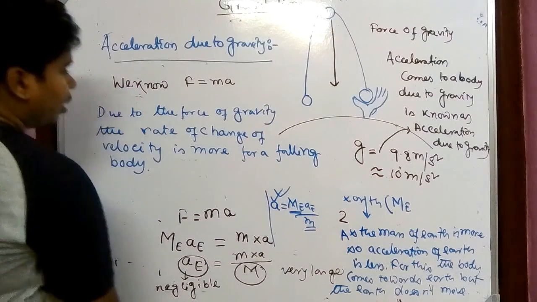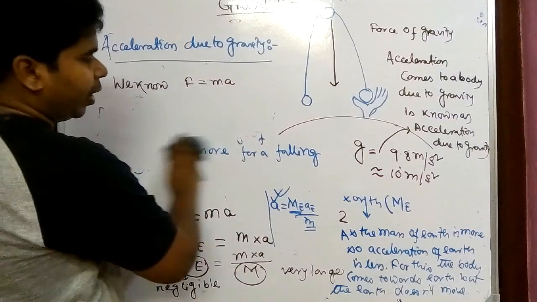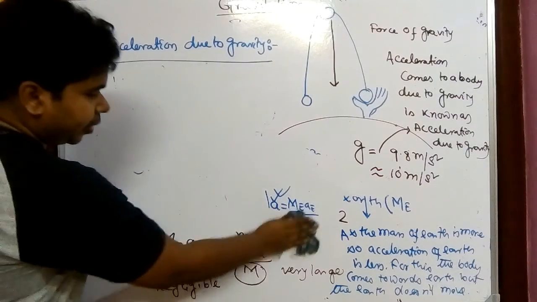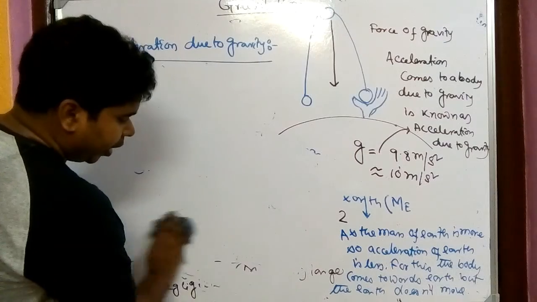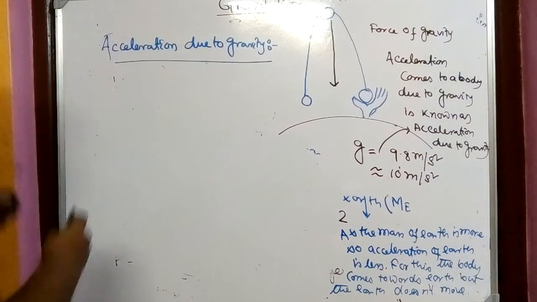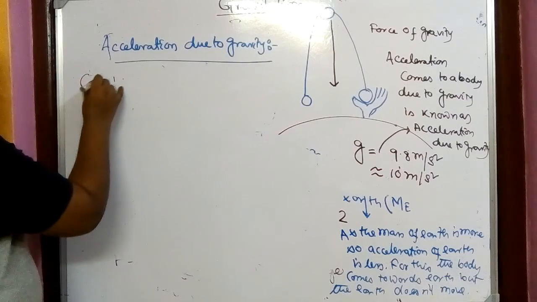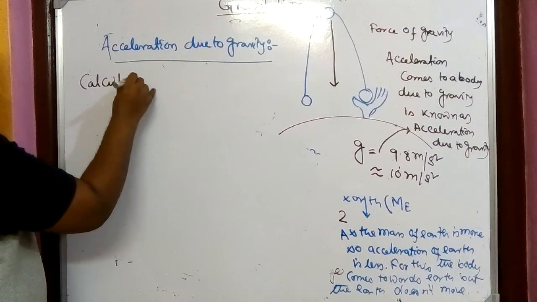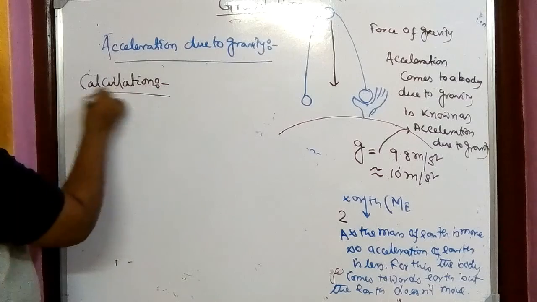Now the question has come, how are we able to find this acceleration? That is the calculation of acceleration due to gravity.